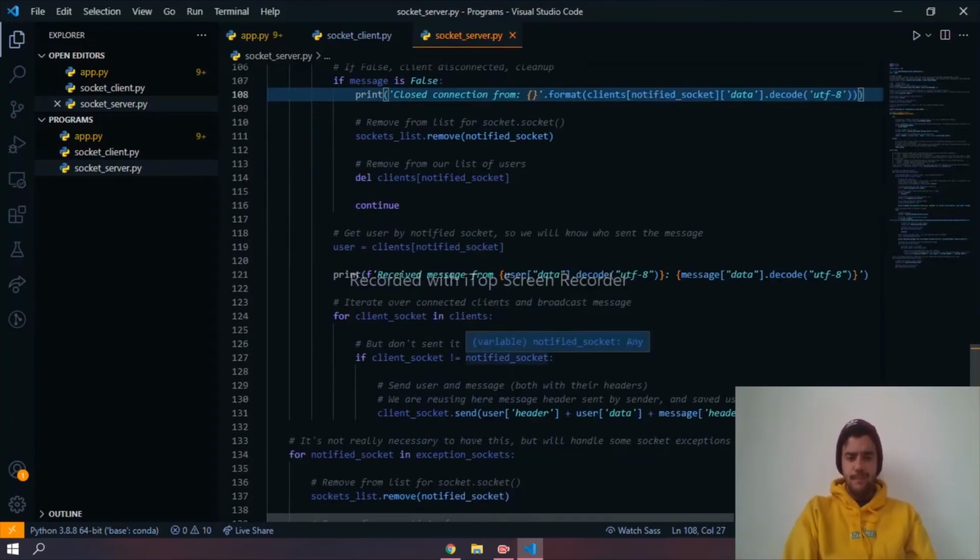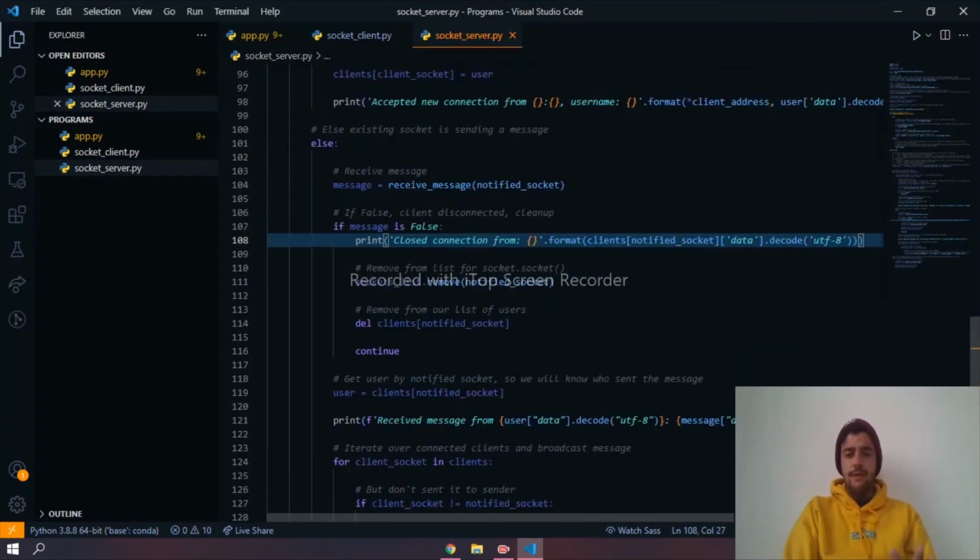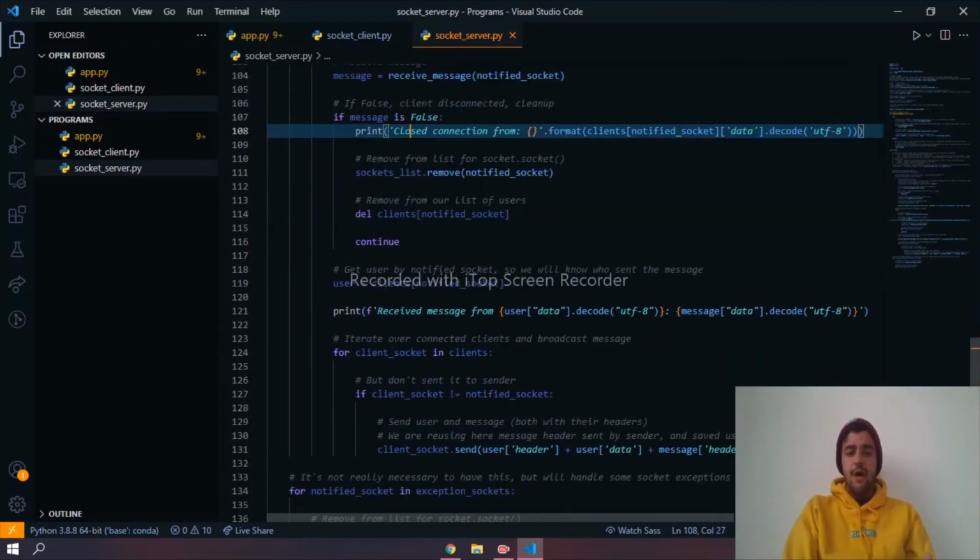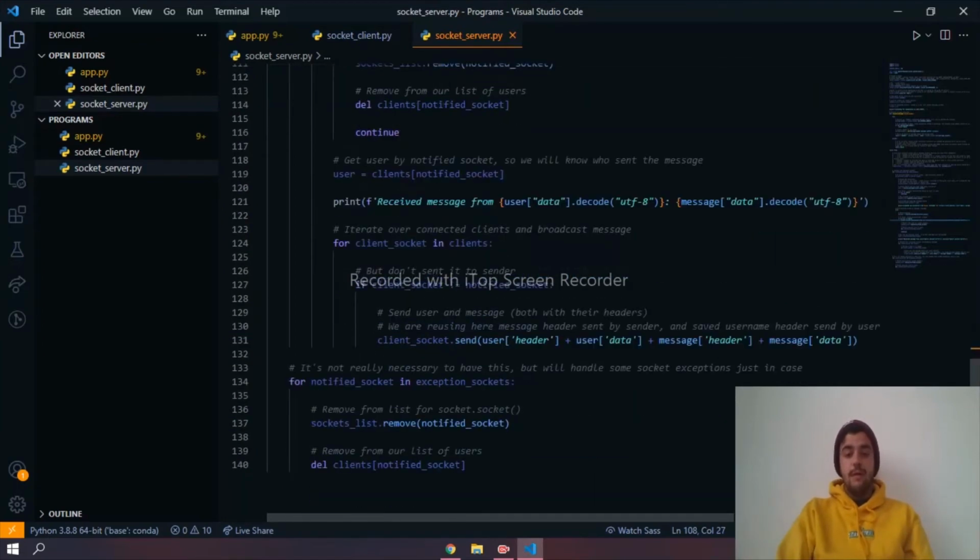If there is no disconnection, we will print the message that a message has been received from the user, and the message that was being sent. After that we iterate over the different connected clients, and we broadcast this message through them.